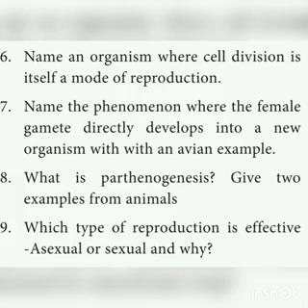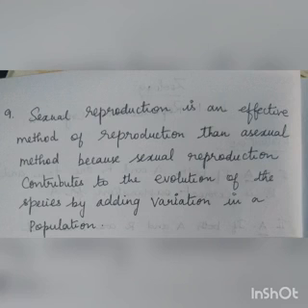Ninth question: which type of reproduction is effective, asexual or sexual? Why? Sexual reproduction is the more effective method of reproduction than the asexual method because sexual reproduction contributes to the evolution of species by adding variation in a population. Sexual reproduction involves the fusion of male and female gametes. The fusion of male and female gametes produces variation. Variation contributes more to evolution. Variation is the raw material for evolution. So sexual reproduction is effective.